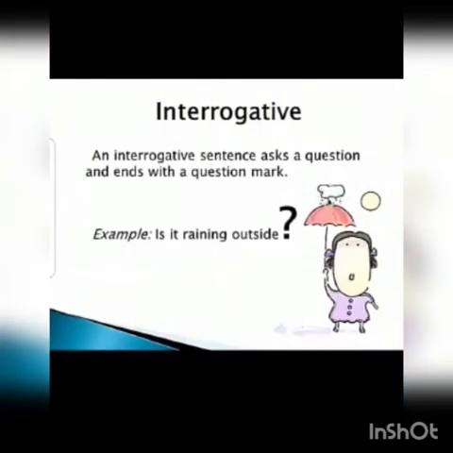Now we'll read about the second type. Interrogative sentences. An interrogative sentence asks a question and ends with a question mark. What did we read right now? Assertive sentences end with a full stop. But interrogative sentences end with a question mark. For example, is it raining outside? A question mark. That's a question. Is it raining or not?